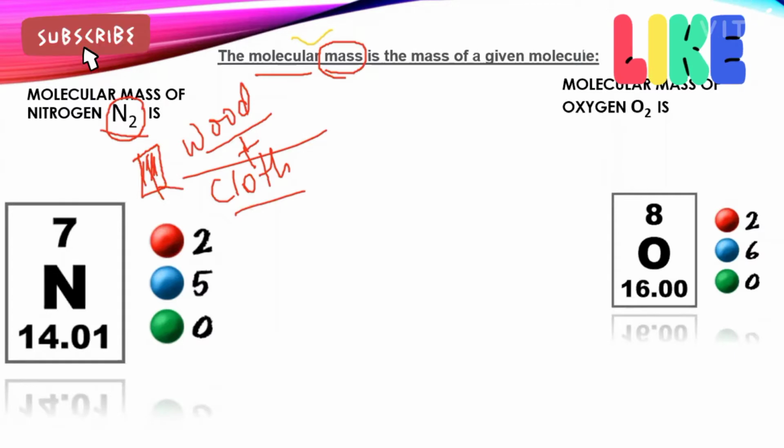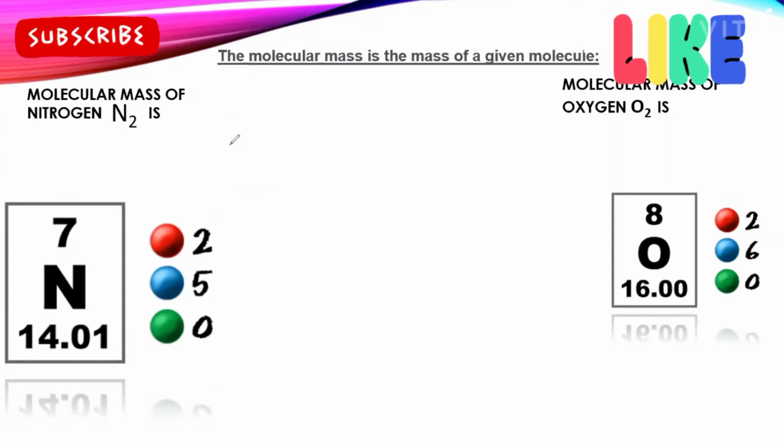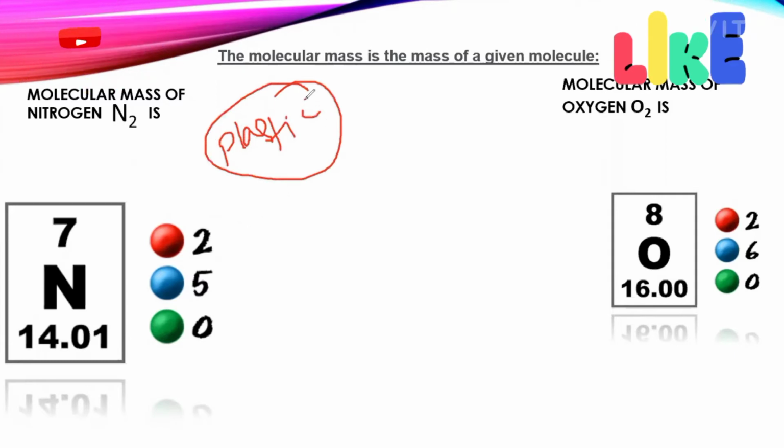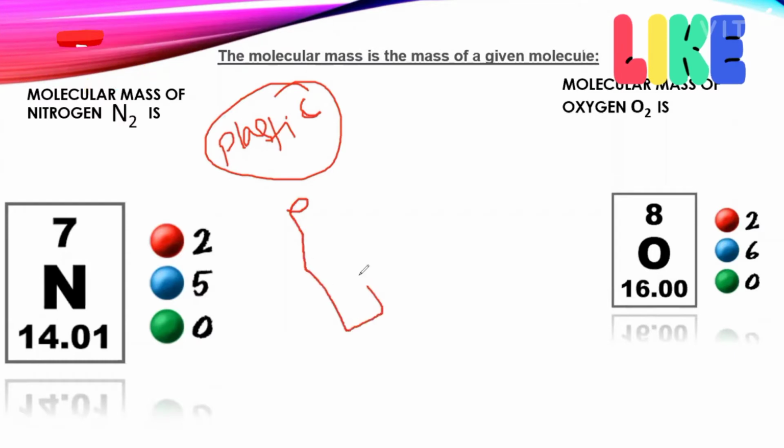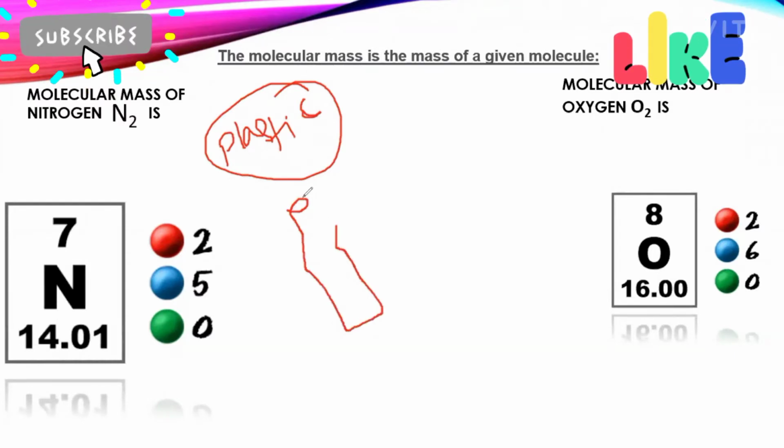In the same way, if we take a plastic bottle, the mass in that plastic bottle is how much plastic is present in it. Now if this plastic bottle is filled with water, once again I will draw a diagram neatly. So the plastic bottle is filled with water. What will be the mass?